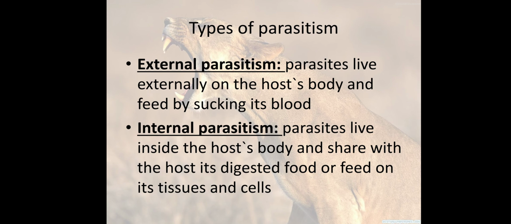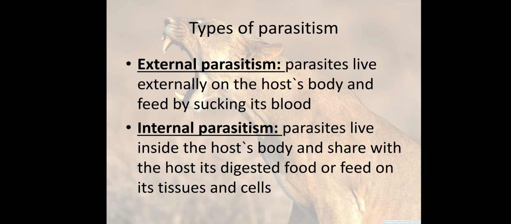Internal parasite: this parasite lives inside the host's body and shares the digested food with the host, or feeds on the tissues and cells of the host's body. So we have external and internal.